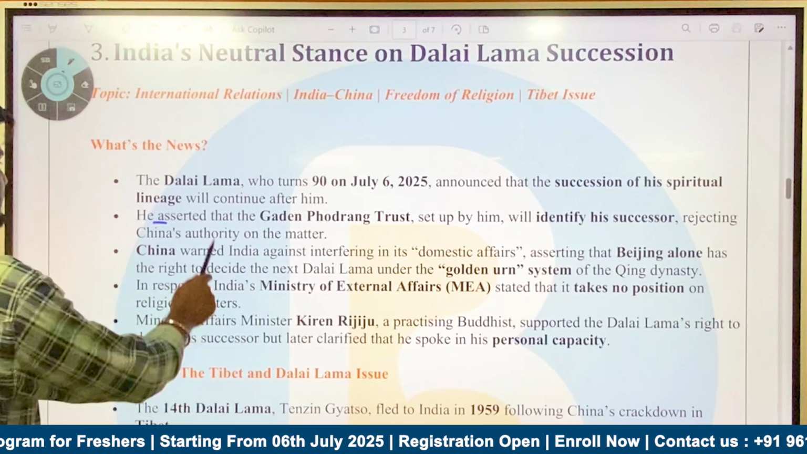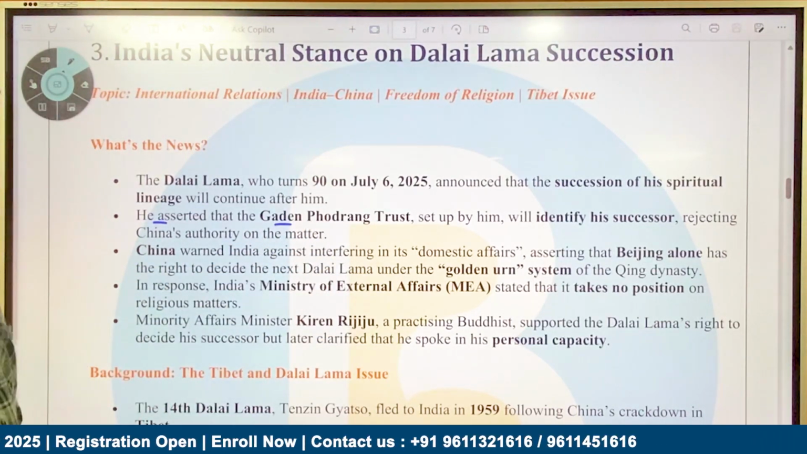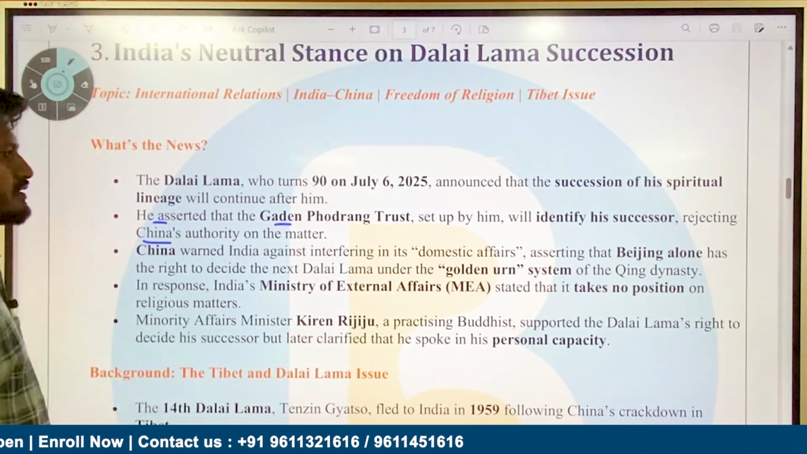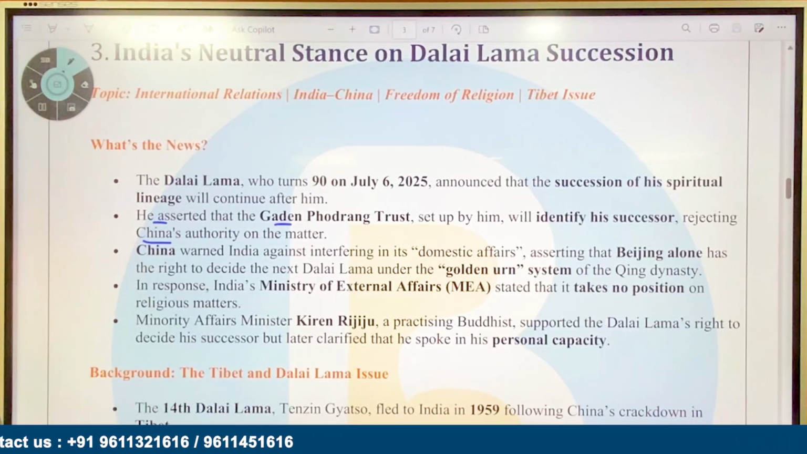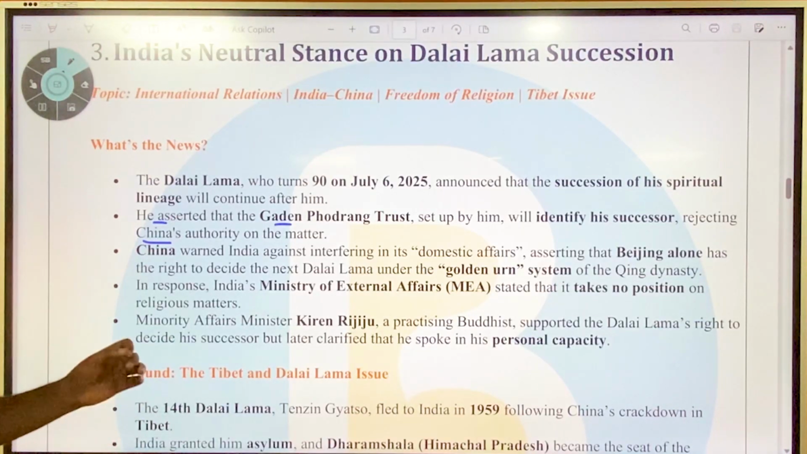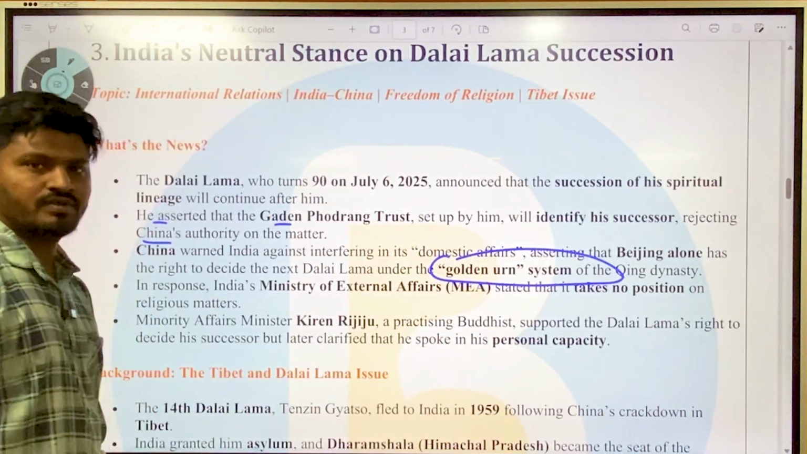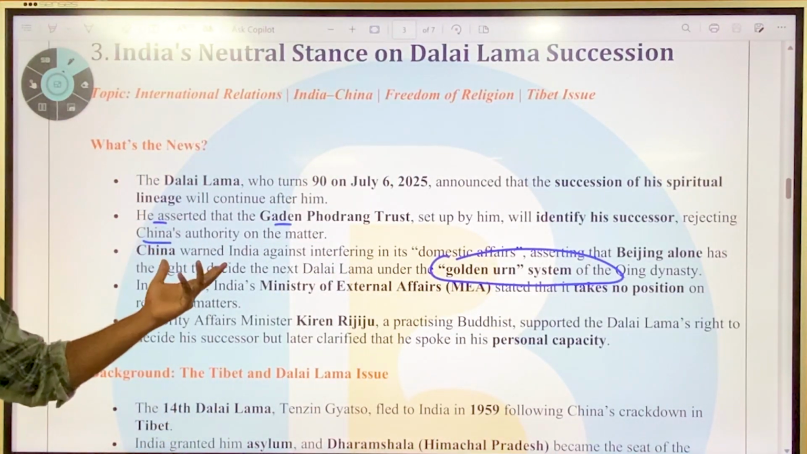Okay, and then he asserted that the Gaden Phodrang Trust set up by him will identify the successor, rejecting China's authority on the matter. China warned India against interfering in its domestic affairs, asserting that Beijing alone has the right to decide the next Dalai Lama under the golden urn system of the Qing dynasty. Okay, that is what China has warned India.